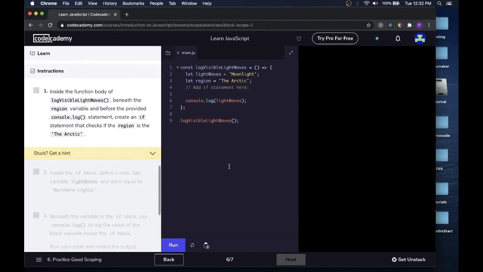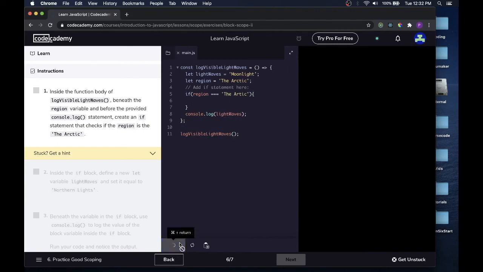Instructions. Inside the function body of log visible light waves, beneath the region variable and before the provided console.log statement, create an if statement that checks if the region is the Arctic. Okay, add if statement here. If region triple equals the Arctic, and I'm not sure if it wants us to put the console.log in there or not.